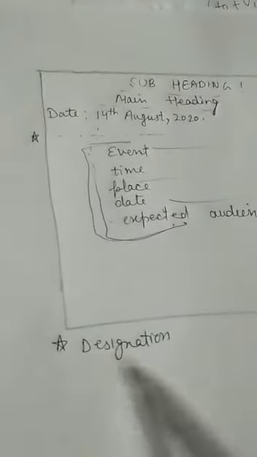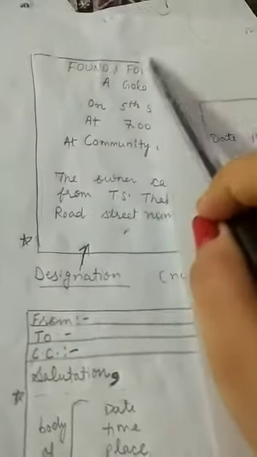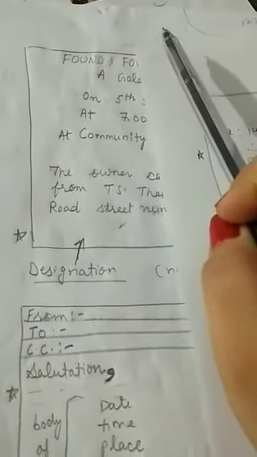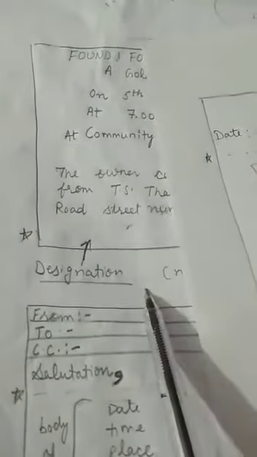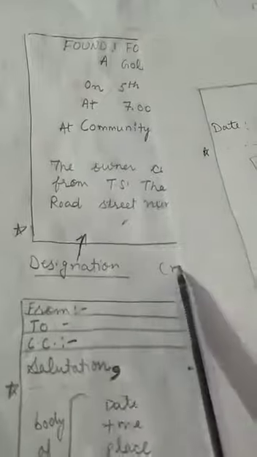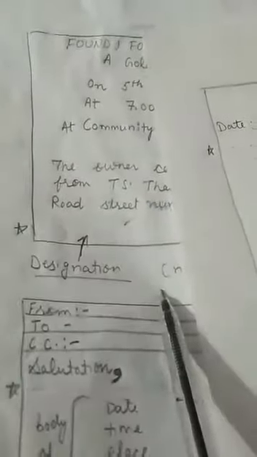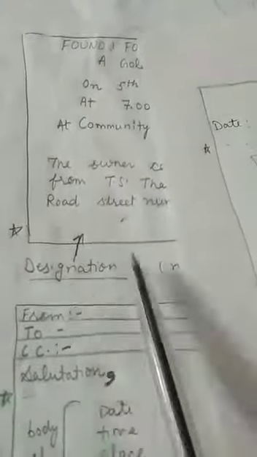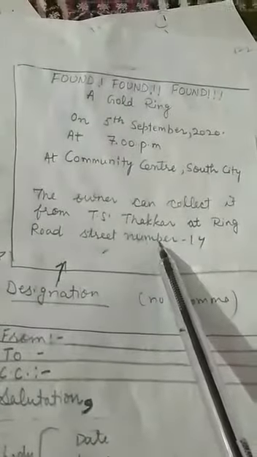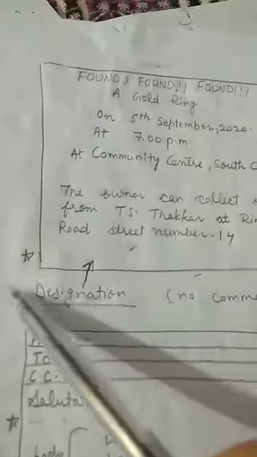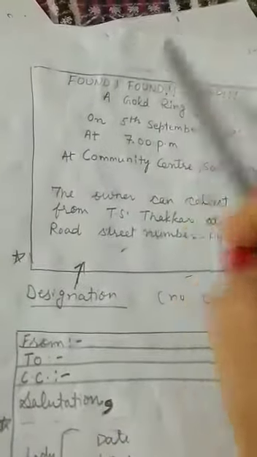The second change is the designation. If it is given in the statement that you are the head boy, or the captain of your team, then only you will write your name and designation. For example, Sukhmandeep Singh, captain of the team, then only you will write it. Otherwise you will not write the designation. See, I have concluded the notice with the last line and no designation. This will be optional only. If given in the statement, then only you will write.